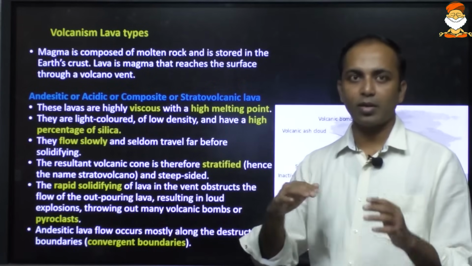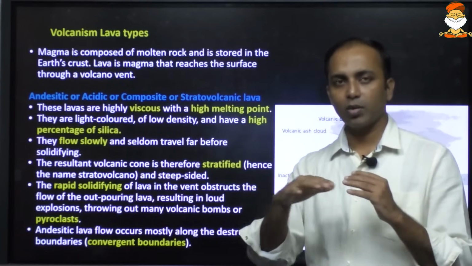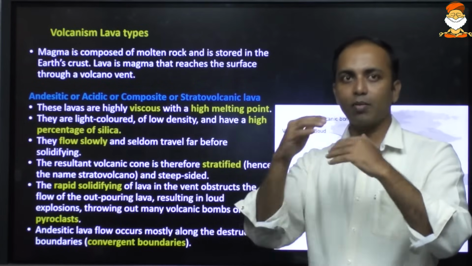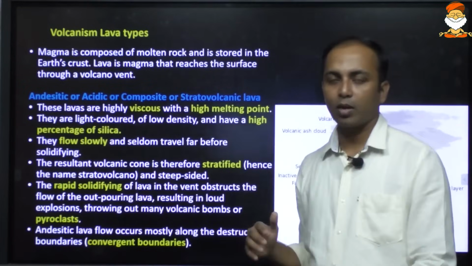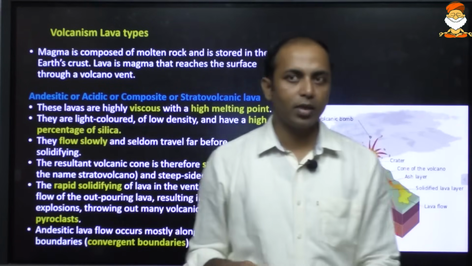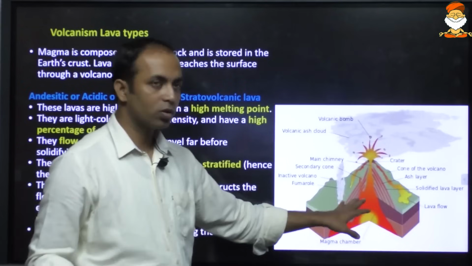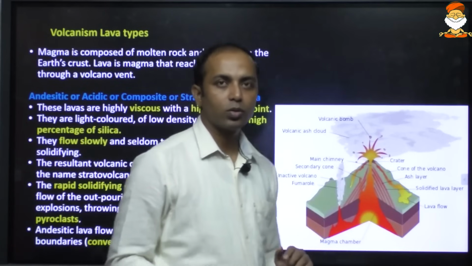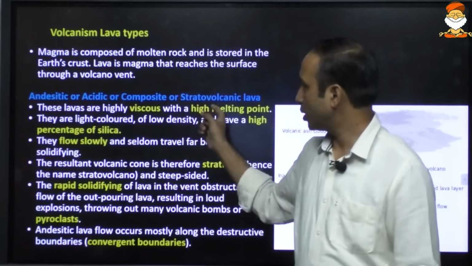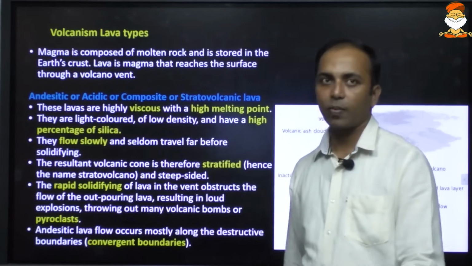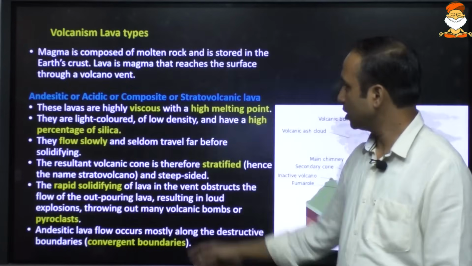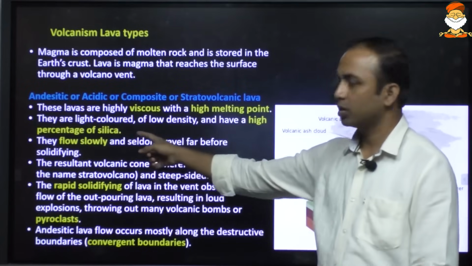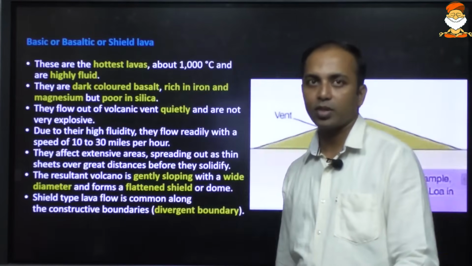So when the magma comes out, it solidifies and will not travel much distance. Layer by layer, new magma keeps piling up one above the other, and ultimately it leads to the formation of taller volcanic mountains, layer by layer. So it is also known as stratovolcanic, composite, or acidic in nature. The acidic lava has a very high percentage of silica.